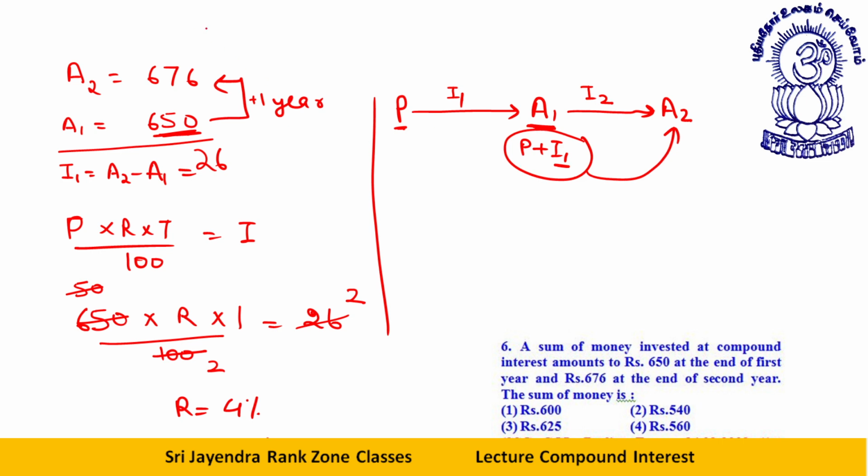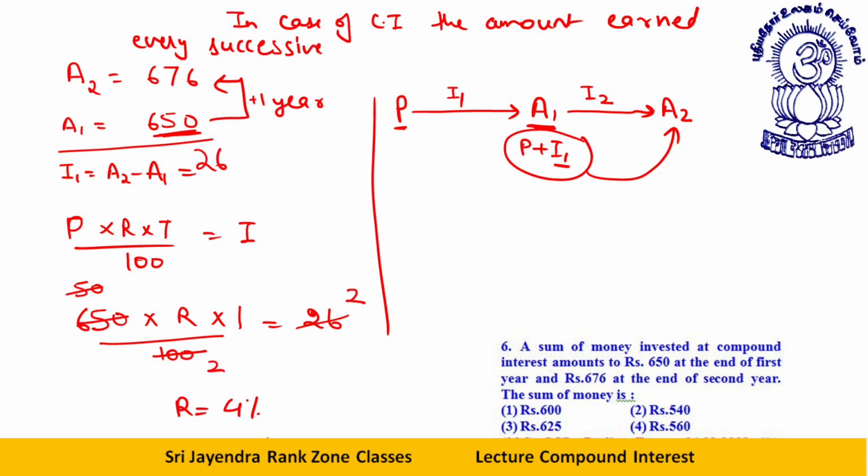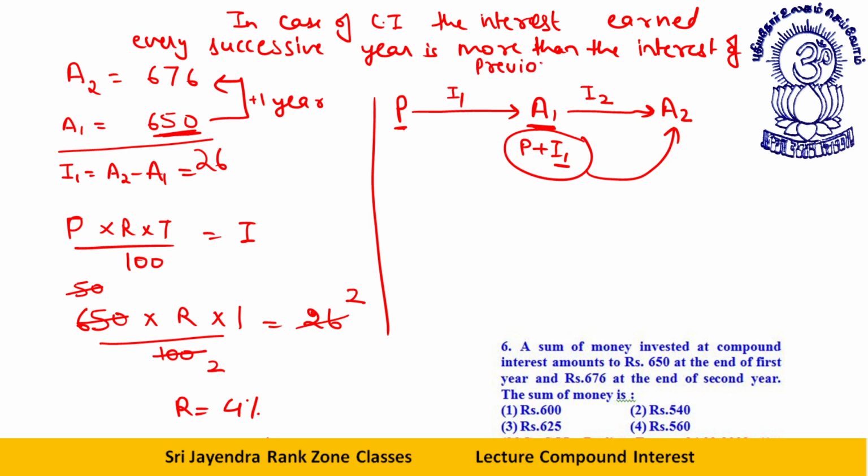So in case of CI, the interest earned every successive year is more than the interest of the previous year.